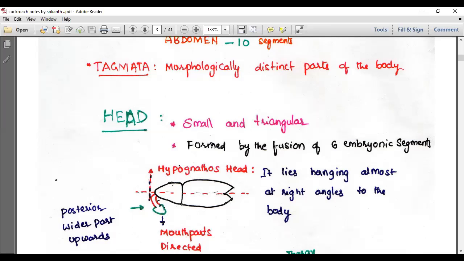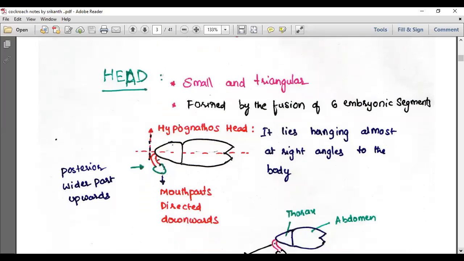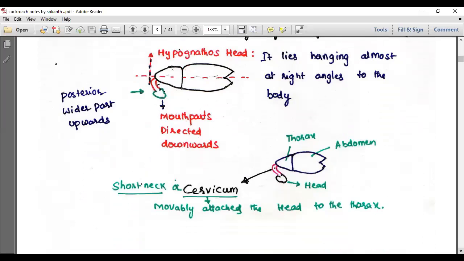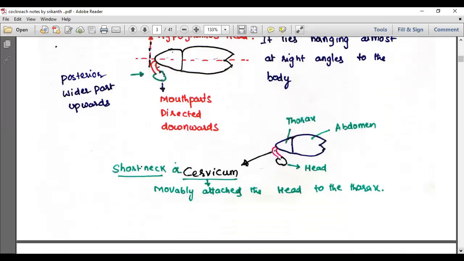The position of the head is perpendicular to the longitudinal body axis, where the posterior wider part is upward and the mouth parts are directed downward. How is the head connected to the thorax? With the help of the cervicum, a short neck, movably attached to the head and the thorax.